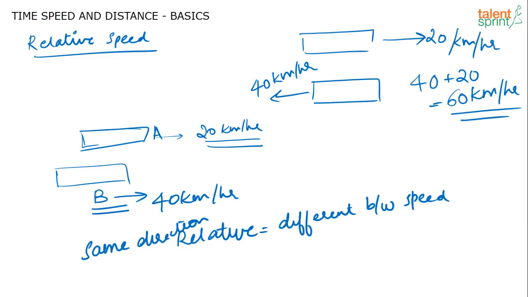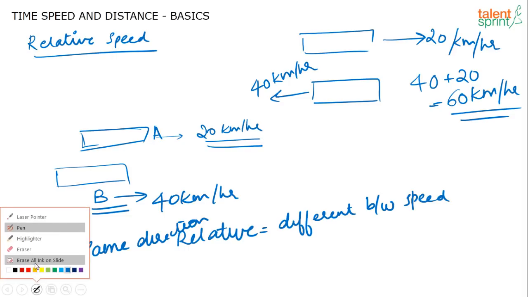Train problems and boats and streams are two very important applications of relative speed. So first let's look at train problems. If the question is about trains or two cars or two buses moving, always remember that when two objects are moving in opposite directions, their speeds get added up due to relative speed, and when two objects are going in the same direction, the relative speed is nothing but the difference between their speeds. Now, this concept is clear, no? That is the concept of relative speed.